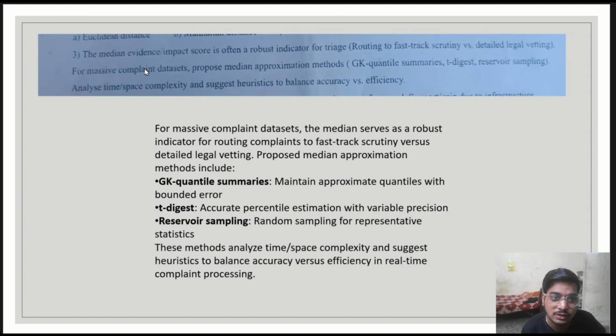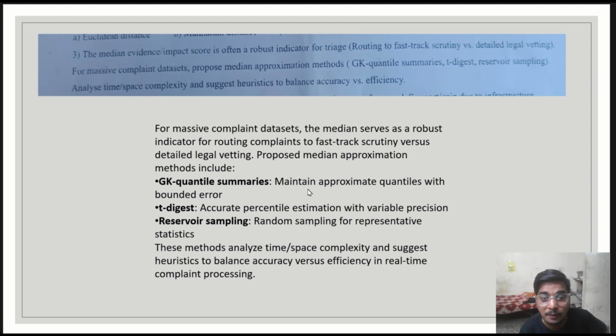So the next question: the median evidence impact score is often a robust indicator for triage, as discussed previously. For a massive complaint data set, we have to propose some median approximation methods like the GK quantile summaries, t-digest, and reservoir sampling, and we have to analyze time and space complexity and suggest heuristics to balance accuracy versus efficiency. So for a massive complaint data set, the median serves as a very robust indicator. For the purpose of routing complaints to fast-track scrutiny versus legal vetting, we have to propose some median approximation methods. So the GK quantile summaries.